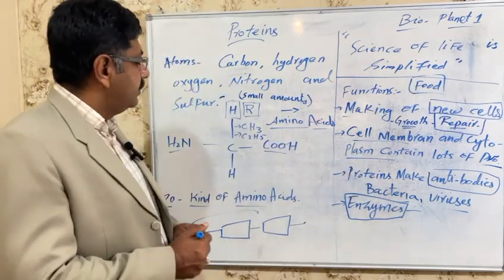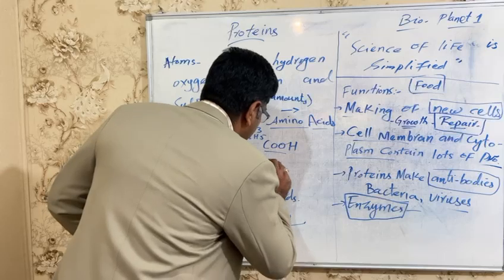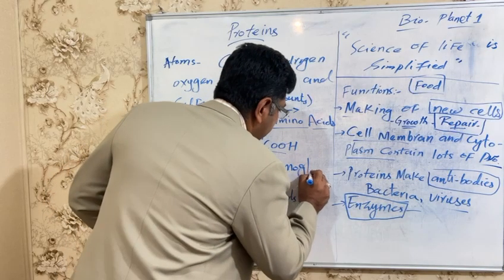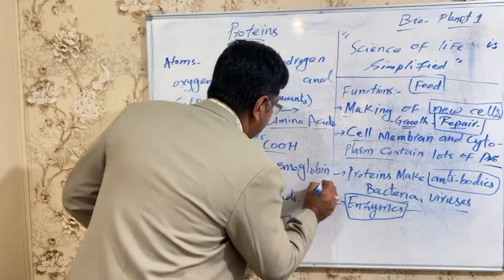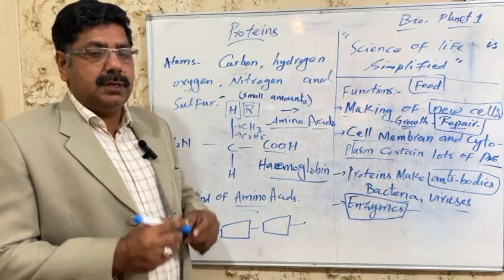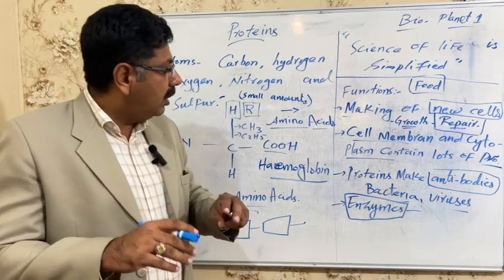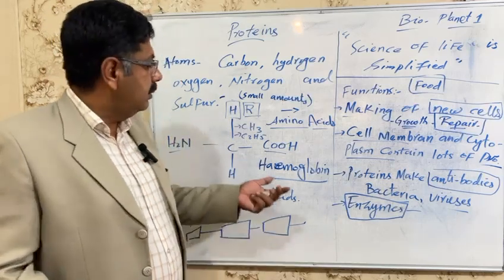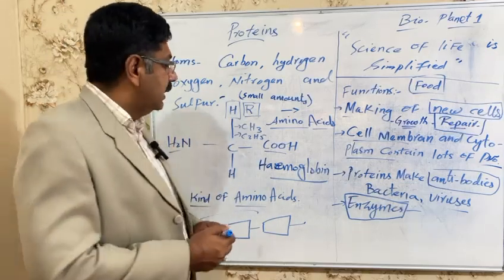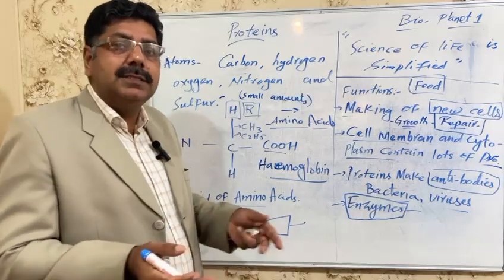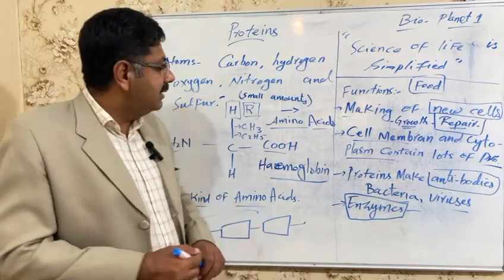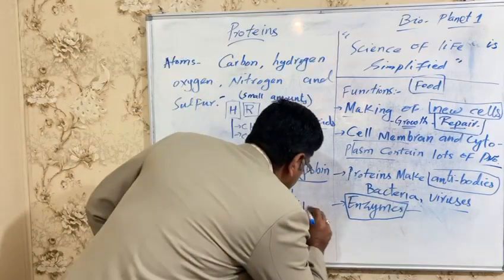Some of the proteins are water soluble, like hemoglobin. Hemoglobin is an essential protein that helps to transport oxygen in our body. So it is water soluble and can be dissolved in water. Like blood, a major part of blood is water, so it can be dissolved in it. And then we have keratin.